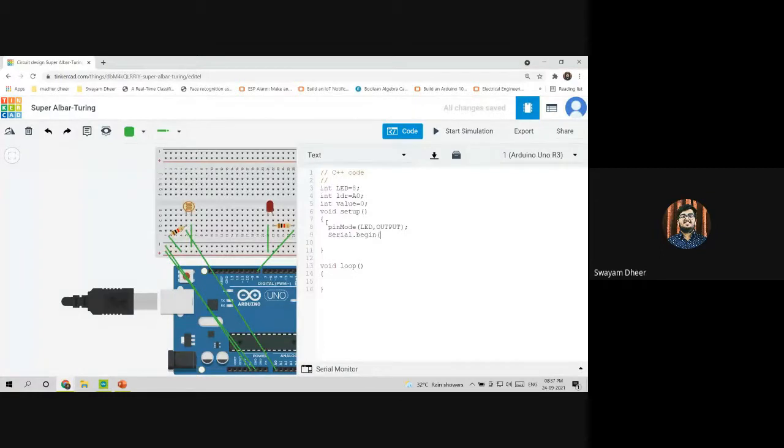So serial.begin, and I told you that there are some fixed values that are integral multiples of 4800, and one of the most common fixed values is 9600, right? So I'll be using serial.begin 9600. I'm writing this command in void setup because this command is to be run only once during the execution. Once you write serial.begin, the serial monitor is on, and it will run till the end of the simulation. Okay.